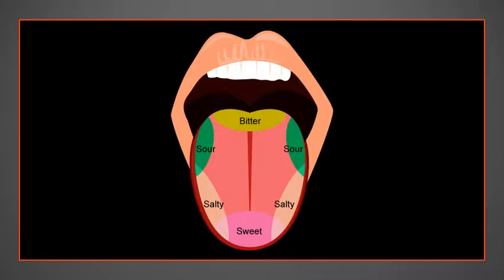No, all the taste buds are spread all over the tongue. The sides of the tongue are more sensitive than the other regions of the tongue. That is why when we eat spicy food, we feel a burning feeling along the sides of the tongue. Right? The back of the tongue is very sensitive to bitter taste. It is to protect us from that. We can spit out poisons or spoiled food or substances before we swallow them.